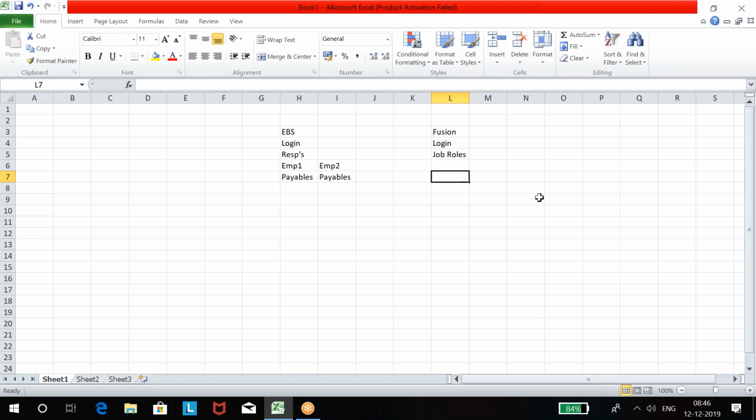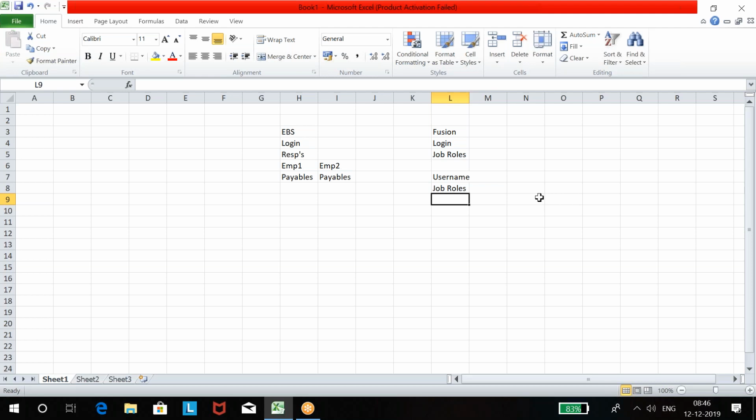As a part of this training, first we are going to create a username as usual, and then we will provide job roles. Whatever we are going to do in this training, those job roles we will assign to the username.